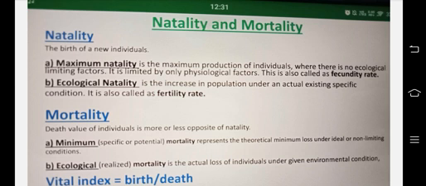Natality: the birth of new individuals. Maximum natality is the maximum production of individuals when there are no ecological limiting factors. It is limited only by physiological factors. This is also called the fecundity rate. Ecological natality is the increase in population under an actual existing specific condition. This is also called the fertility rate.